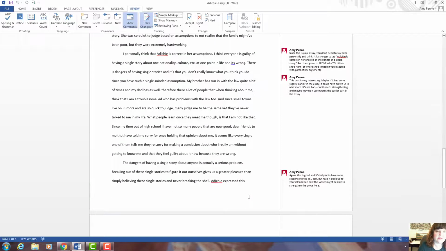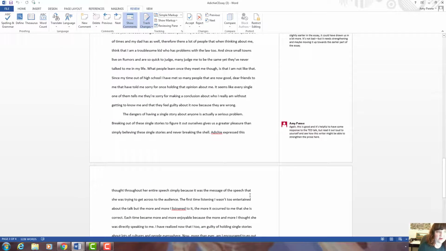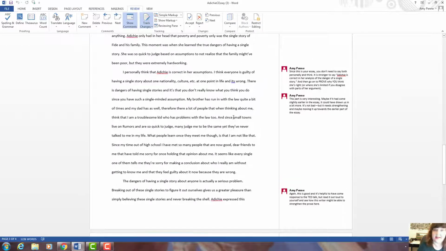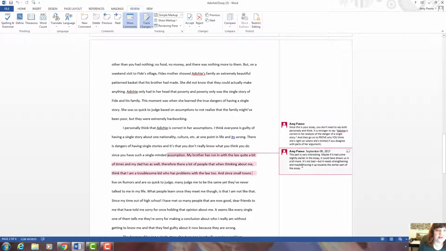Some of this is good and helpful, but I want to really draw your attention to one paragraph. I can't tell you what page it's on because this person doesn't have page numbers, but I think it's about the third page. So just scroll down to where you see some of my comments. "I think everyone is guilty of having a single story about one nationality, culture, etc. at one point in life, and it's wrong." Anytime you see that little blue underline in Microsoft Word, that's why it's good to write in Microsoft Word, because it will more than likely find those things.